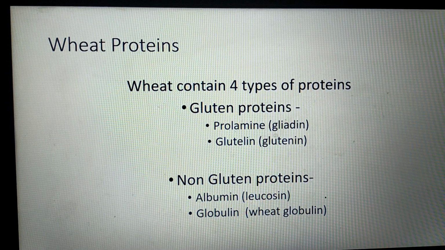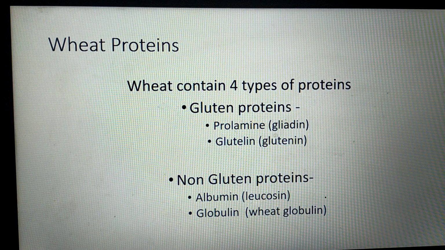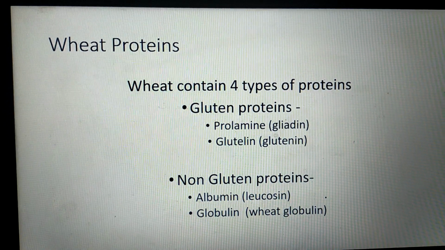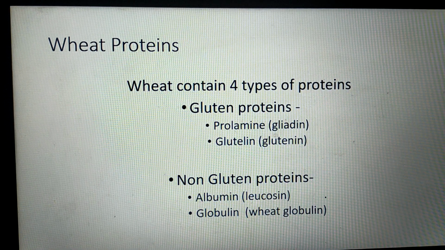Now about wheat proteins. Wheat contains 4 types of proteins. They are classified into gluten proteins and non-gluten proteins. Gluten proteins means prolamine, that is gliadin, and glutenin or glutelin. Non-gluten proteins are albumin, that is leucosin, and globulin, that is wheat globulin. Some patients have allergy for these gluten proteins. Therefore, such patients should avoid taking wheat.